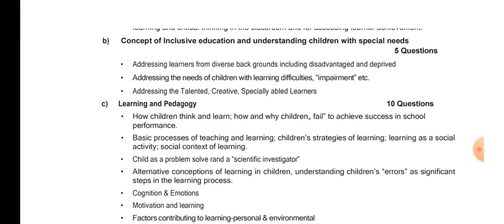So all these types of disorders the child might be suffering from are also taken into account. Now see, some children are very much talented, however some are creative, and some are specially abled children. So all these learners are taken into account according to this concept of inclusive education, and you should know it very well.